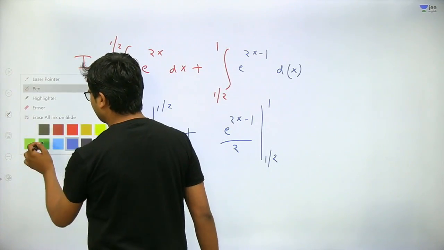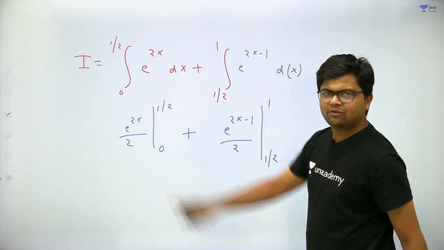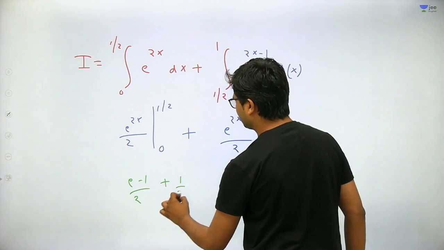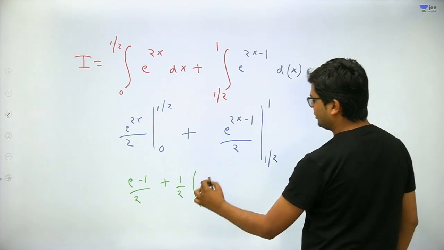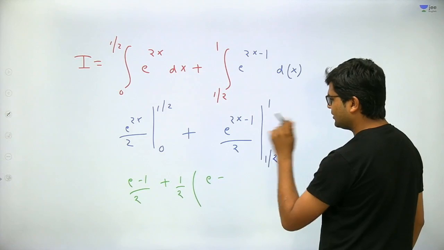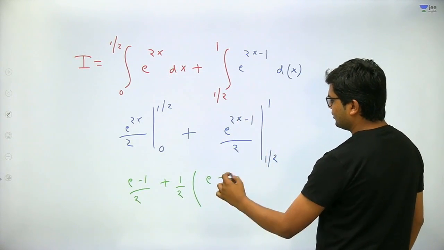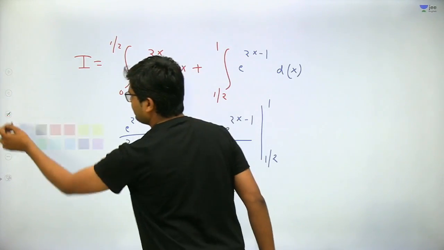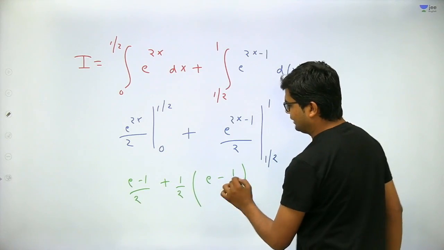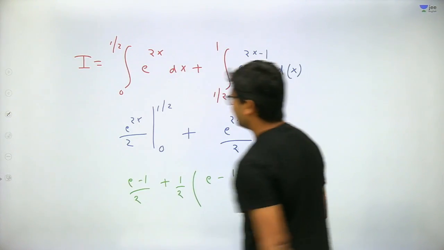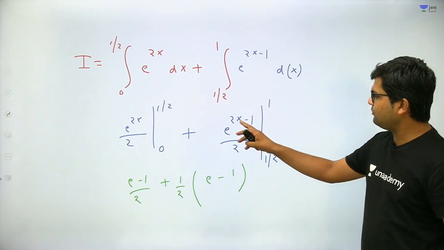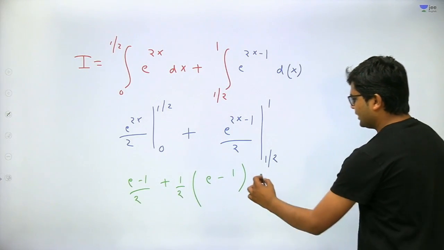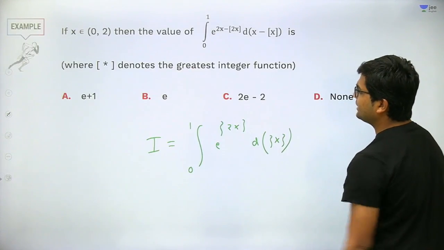So the value of the integral will come out to be, just put half, it will be e to the power 1, so e minus 1 by 2, plus take half outside and just put 1, so e to the power 1 minus, just put half, so it will be 1. Getting my point? Just put half, e to the power 1 minus 1, 0. Yes, very good. Right answer. So this will be double of that, so e minus 1 will be the answer.